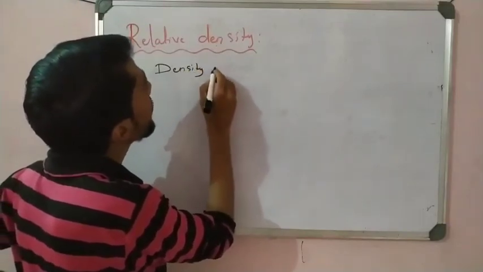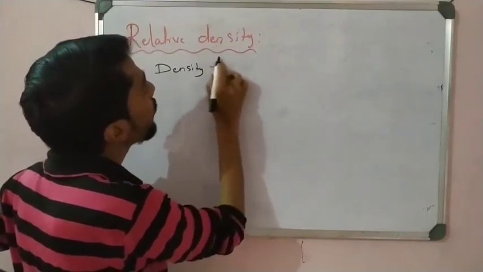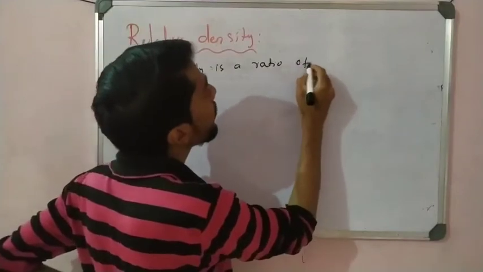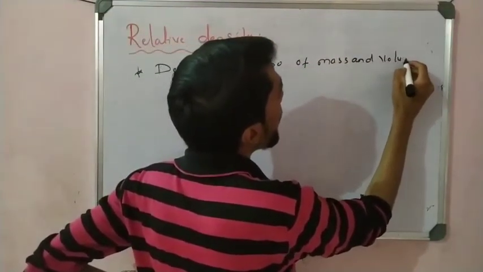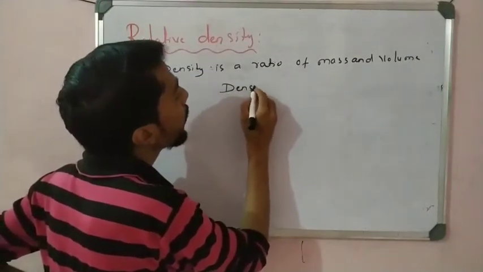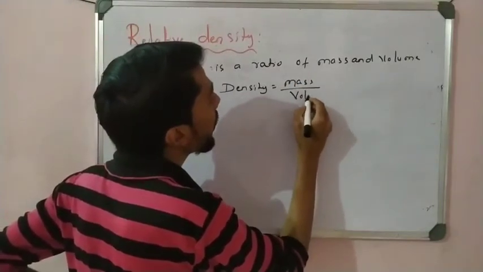See, density is nothing but a ratio of mass and volume, right? So density is equal to mass by volume, that is the formula.